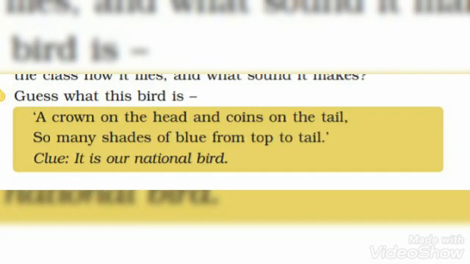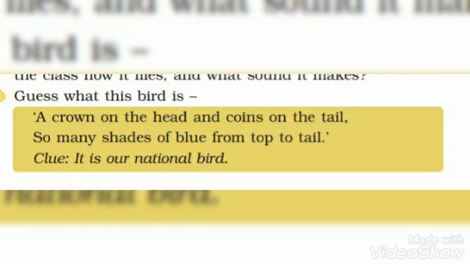The riddle goes like this: a crown on the head and coins on the tail, so many shades of blue from top to tail. Now the hint is given, it is our national bird. Now children, tell me which bird it is.